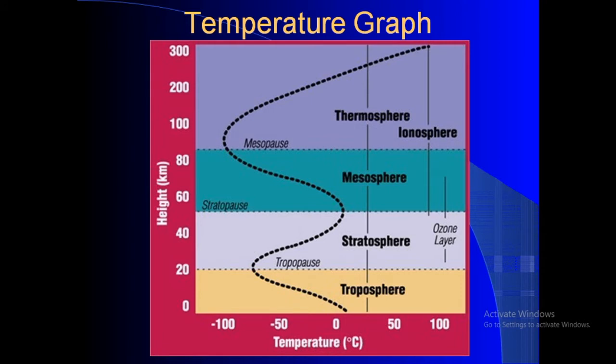This is the temperature graph, the graph between temperature and height. So see the thermosphere layer. This is the last layer. This is a very hot layer. The temperature increases with altitude.